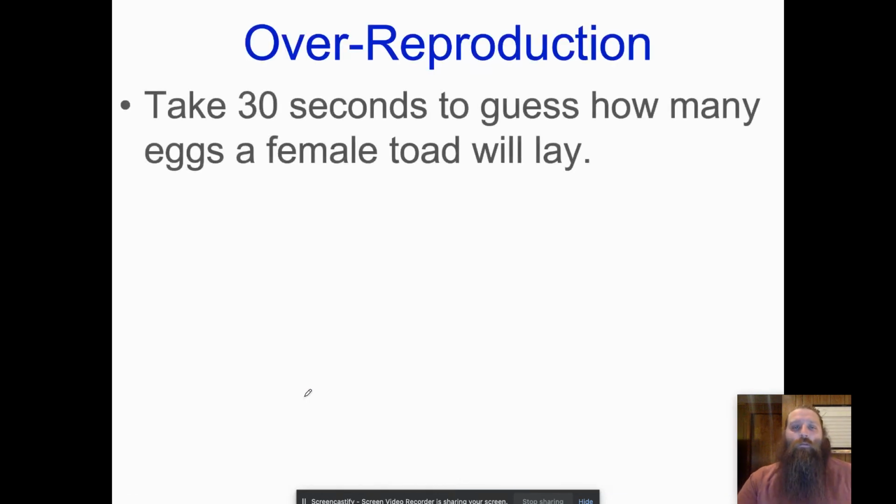Now, over-reproduction, right? Here's a fun activity. How many eggs will a female toad lay in her lifetime? I'll give you a hint.